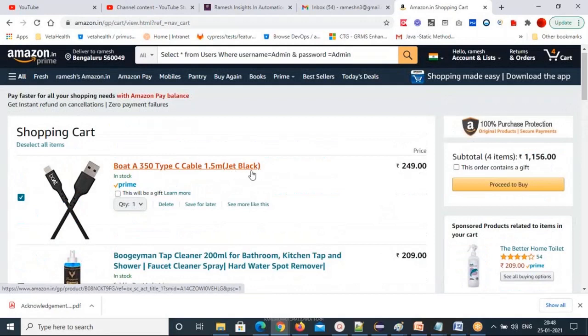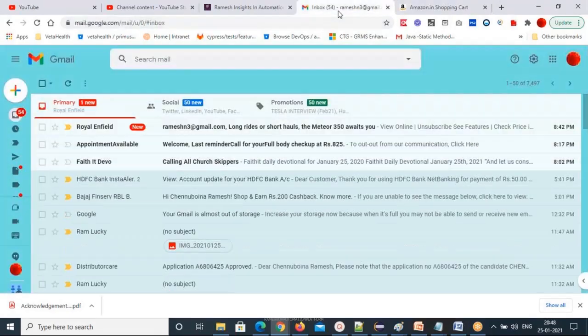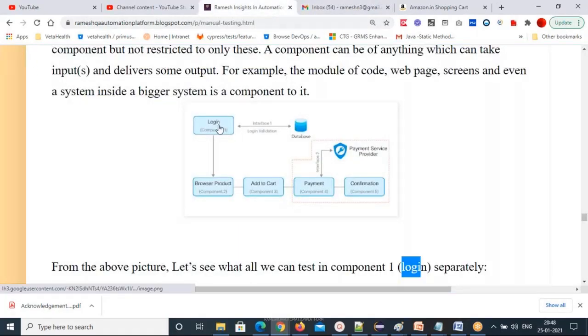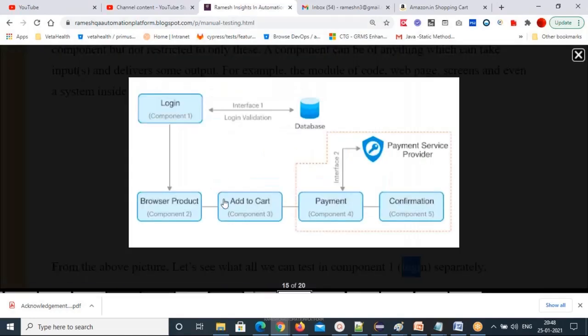The product you are talking about, products can be multiple. Products are not a component. Okay, page only we are taking. Okay. Product component means what? A component basically means login is one component. Search is one component. Add to cart is one component, not the products. Each product is not one component. Entire cart is one component. Cart page, this is all cart page, madam.